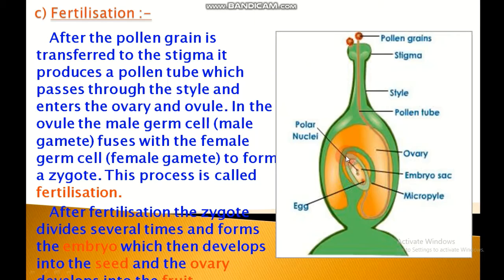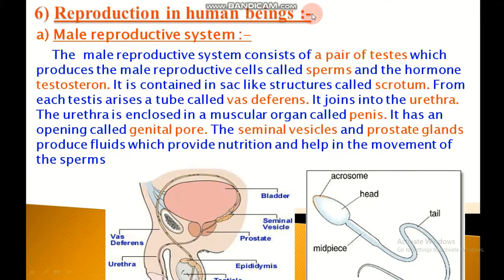In the ovule, the male germ cell fuses with a female germ cell to form a zygote. This process is called fertilization. After fertilization, the zygote divides several times and forms the embryo, which then develops into seed, and the ovary develops into fruit.